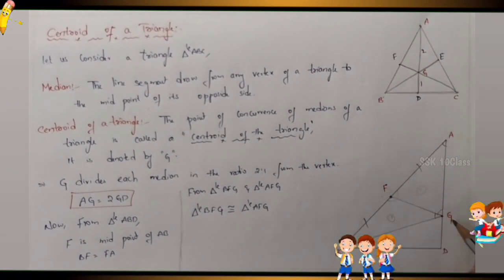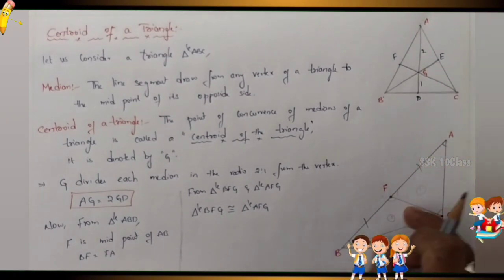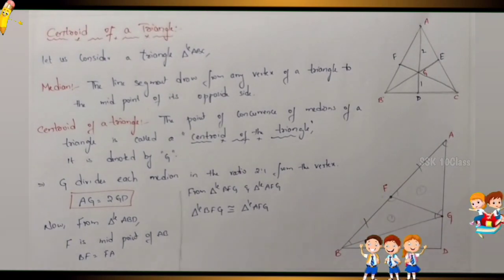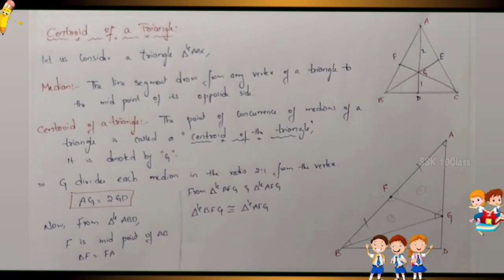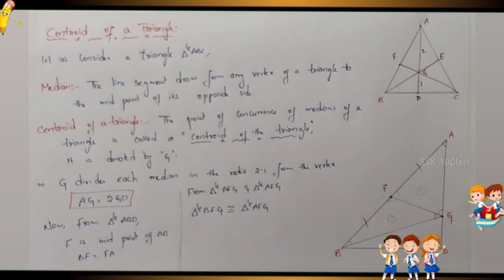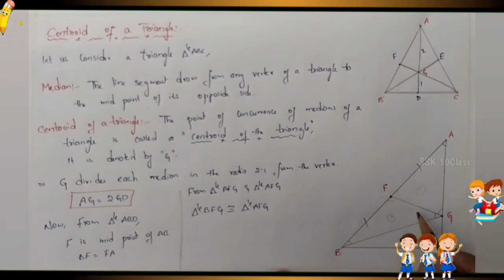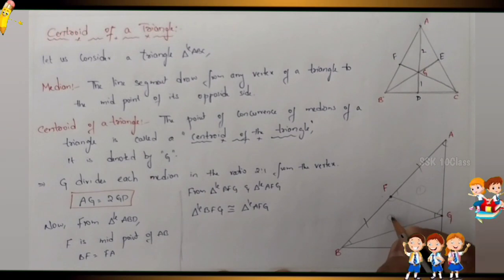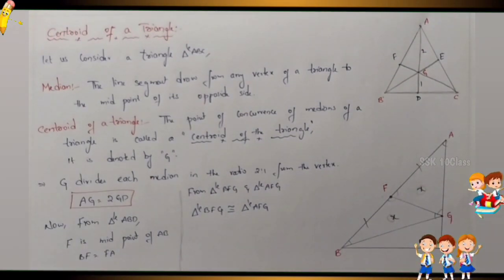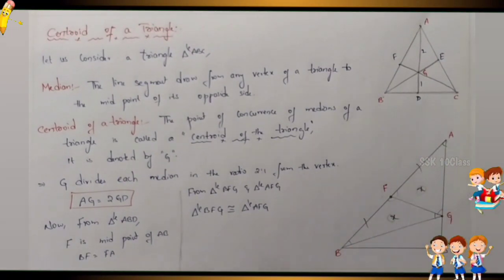So triangle AFG and triangle BFG have equal areas. Simply, congruent means having the same shape, same size, and the sides and angles should be equal. Areas should also be equal. For example, I'm taking this part as X, this one also X. So in congruent triangles, areas are also equal.